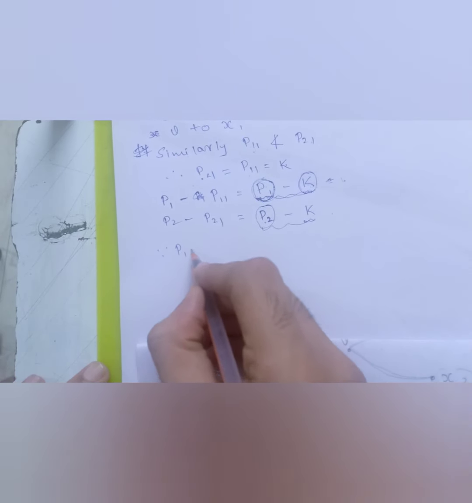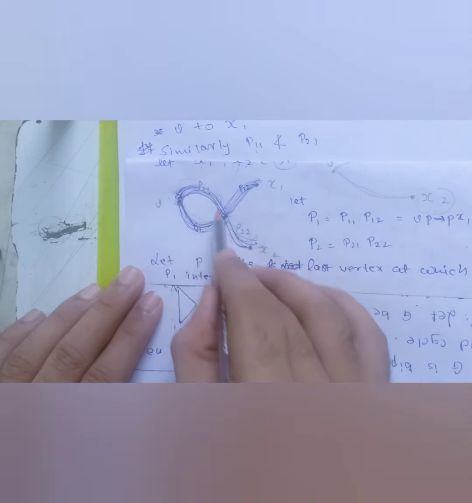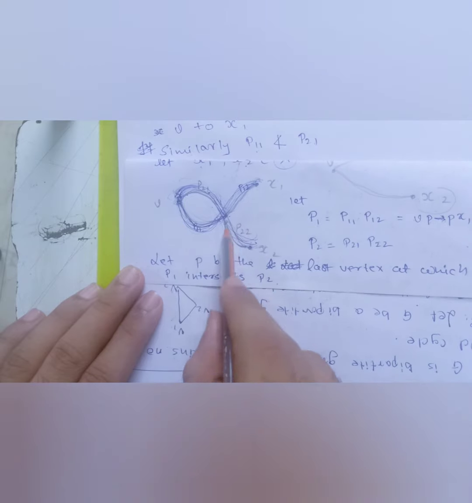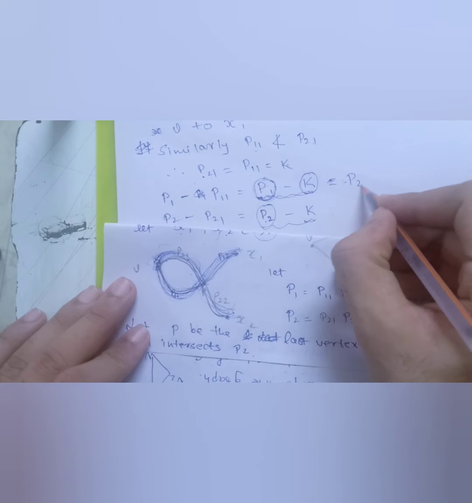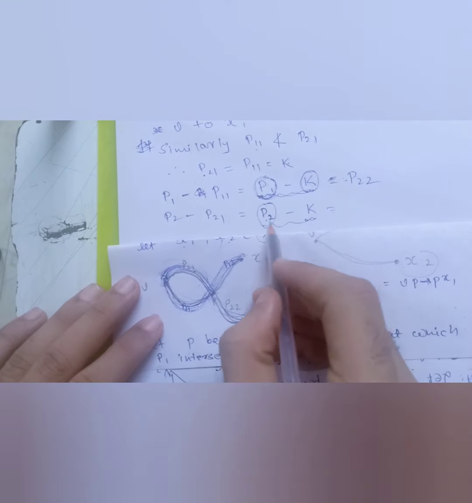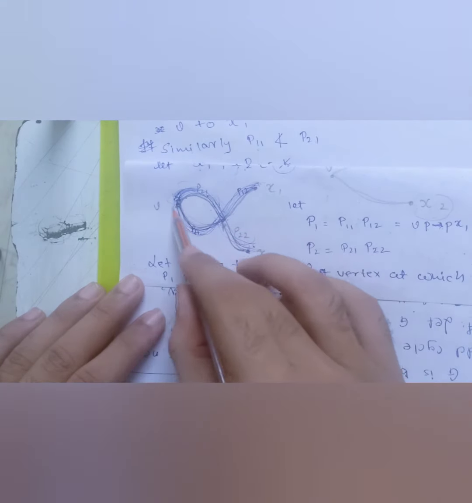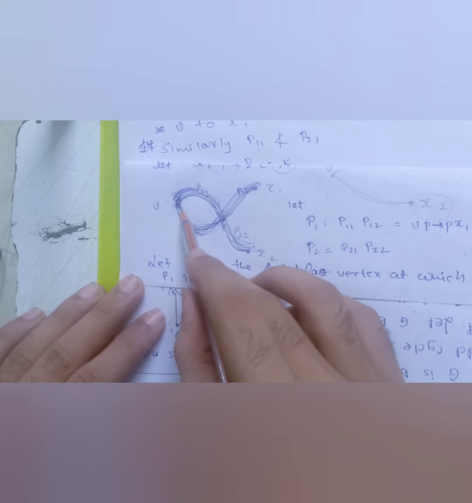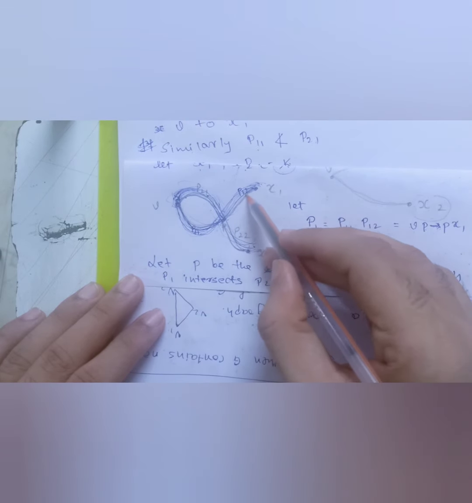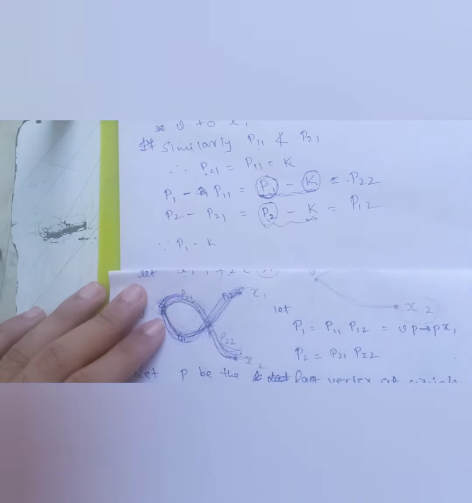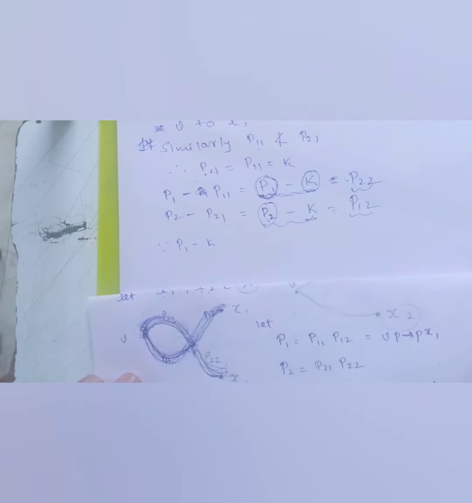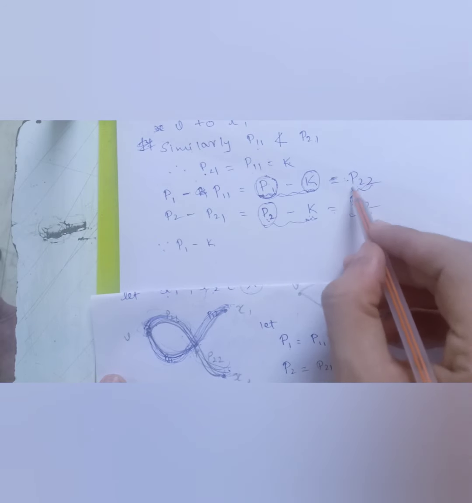So I can say that P1 minus K, what is P1 minus K? P1 is this part and I am subtracting this K part, so I am left with P22. Similarly, from P2 when I remove this K, P2 is this path, and from this part I am removing P11 basically. So what I am left with is P12. This left part can be either odd or even, we don't know, but both will be the same, since we are subtracting the same constant from both of them. Either these two should be odd or these two should be even.